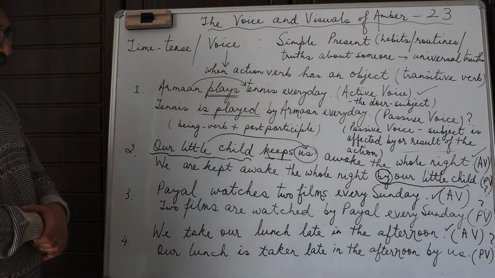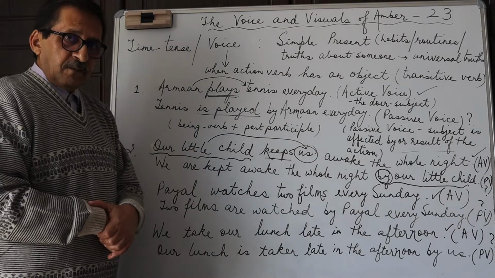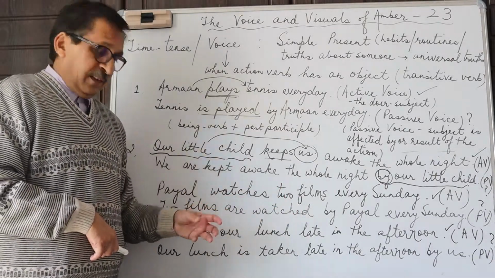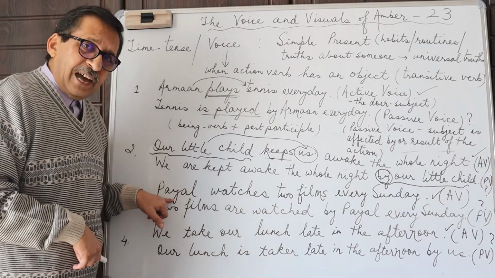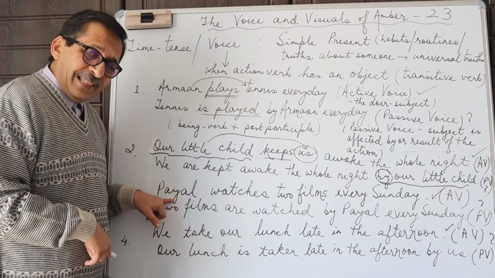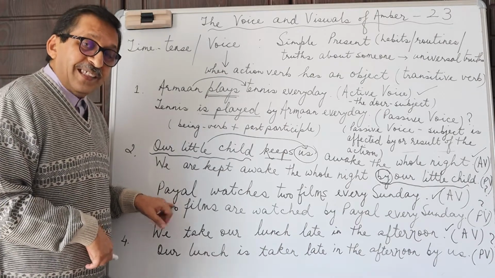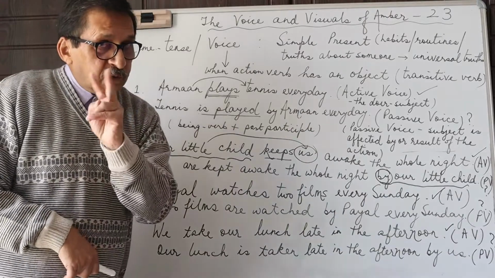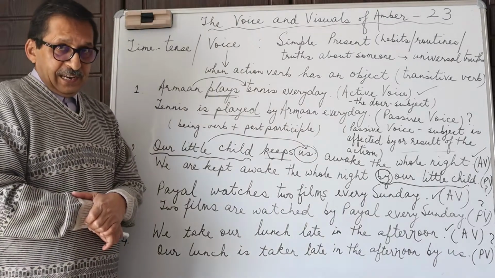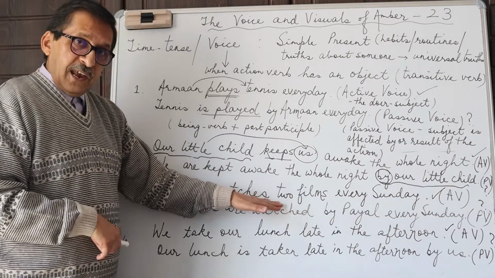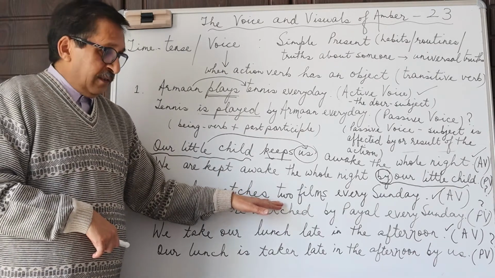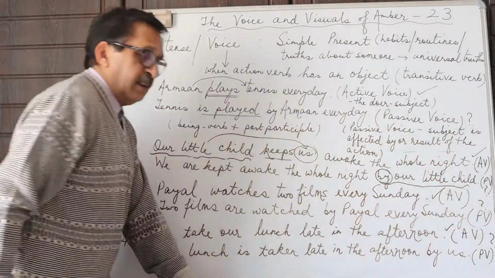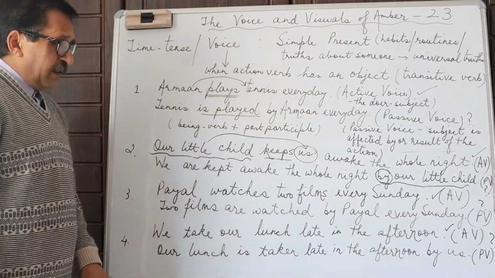Payal watches 2 films every Sunday. Now, obviously, this is not about 2 films. The focus of this sentence is on this particular habit of Payal, the subject, the doer, that she is fond of watching at least 2 films every Sunday. So there is every reason for having this kind of sentence in the active voice, but again, passive voice, perhaps no reason really.